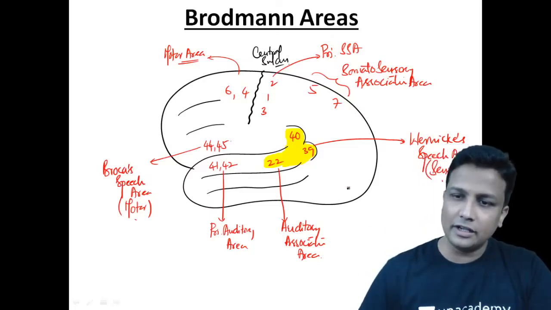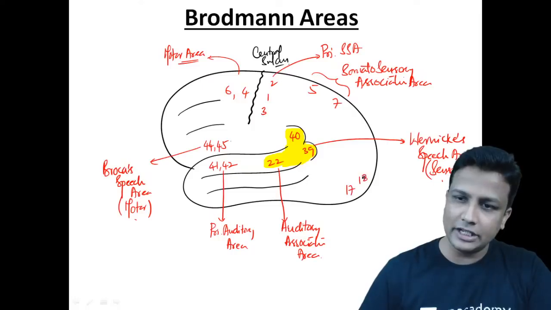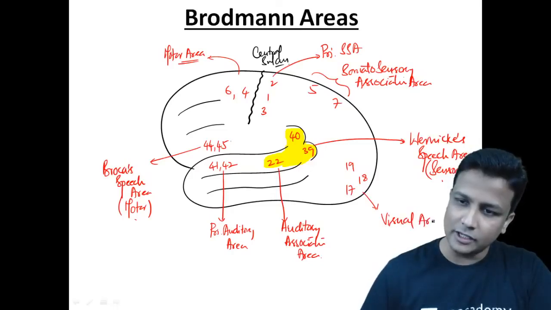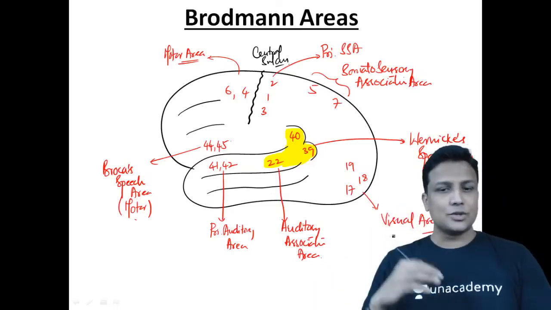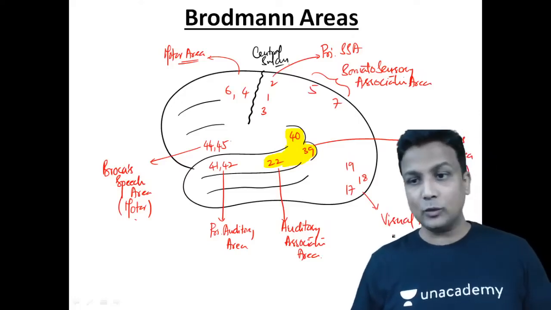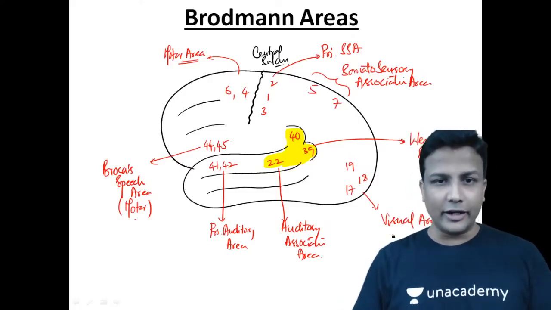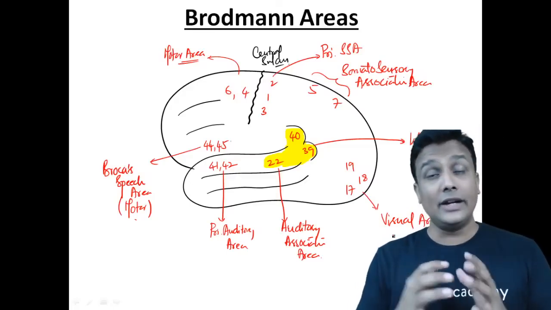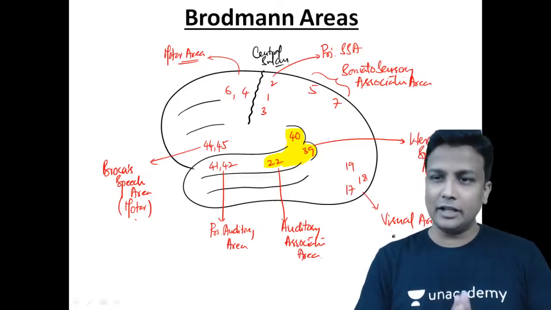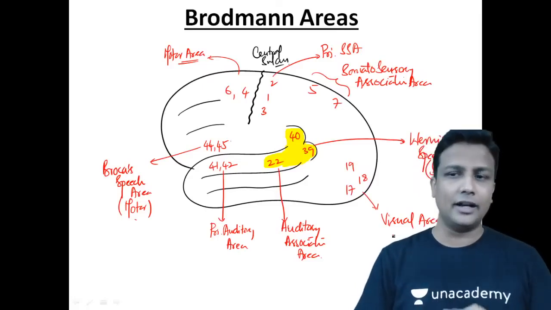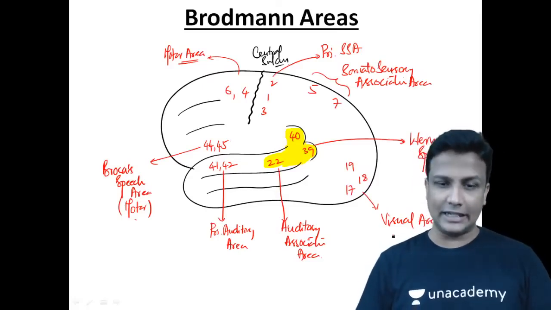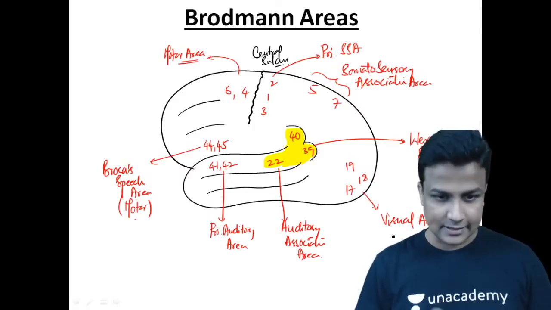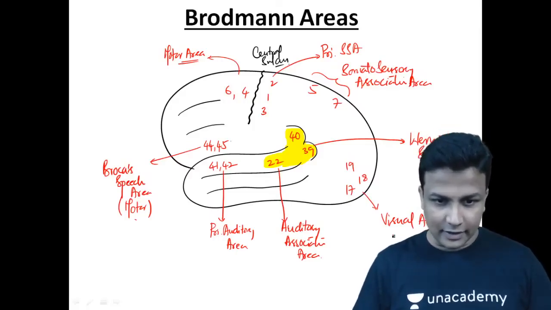And then finally, area number 17 here, area number 18 here and 19 here, my dear friends. All these three will be your visual area, the visual area in the occipital lobe behind. The 17th will be the primary visual area, whereas the 18th and 19th will be the visual association area, guys.